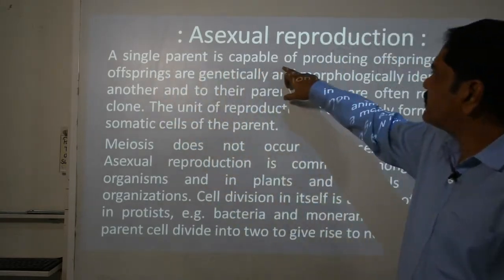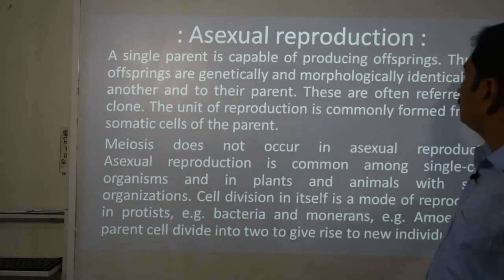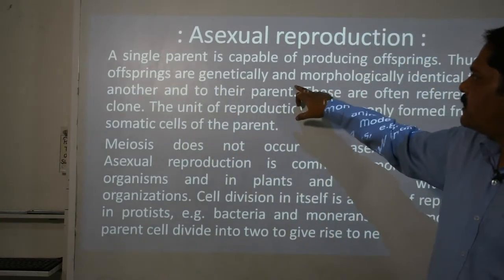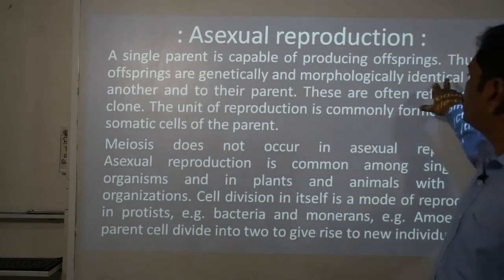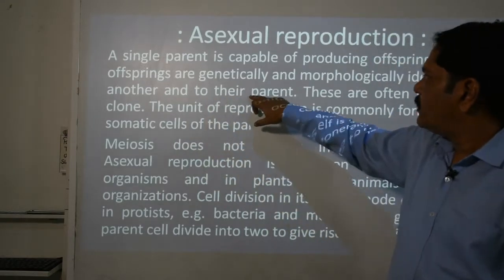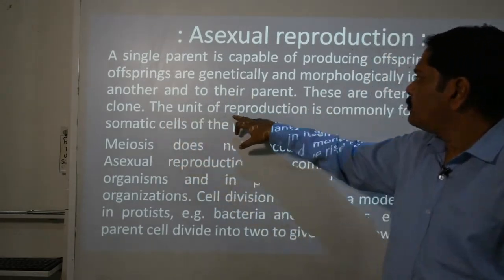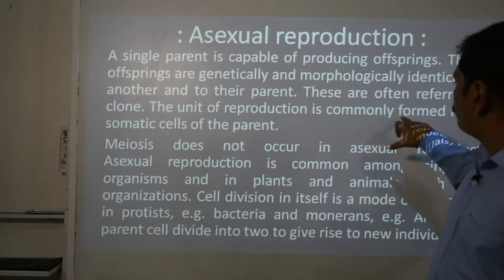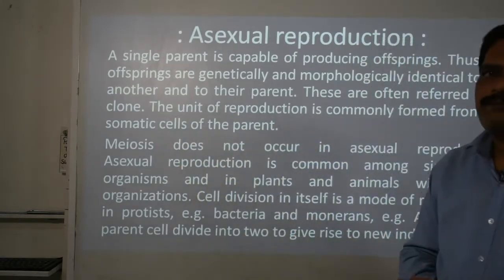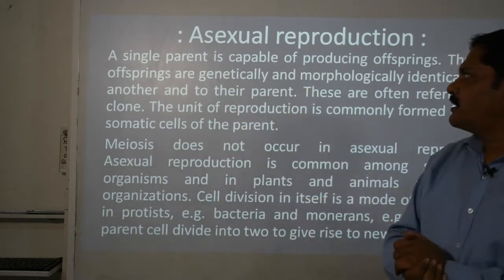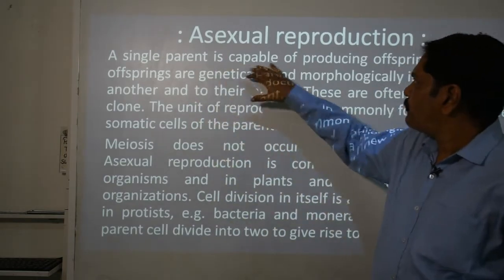A single parent is capable of producing offspring, thus the offsprings are genetically and morphologically identical to one another and to their parents, and these are often referred to as clones. The unit of reproduction is commonly formed from the somatic cells of the parent. So few facts are there. What is the first one?